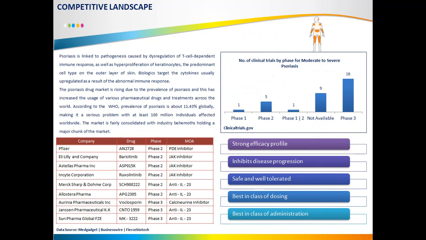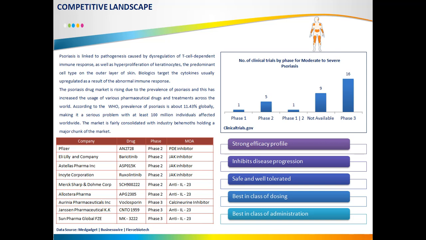So basically in the competitive landscape we need to show the clinical trials, the number of drugs available by different phases for treatment of moderate to severe psoriasis. Now this is the extract which we have got from clinicaltrials.gov, and we can see that for industry sponsored trials for moderate to severe psoriasis, in phase 1 we have one drug, in phase 2 we have 5 drugs, and in phase 3 we have about 16 drugs. So all these drugs have a strong efficacy profile in inhibiting the disease progression, safe and well tolerated, best in class dosing, and best in class administration.